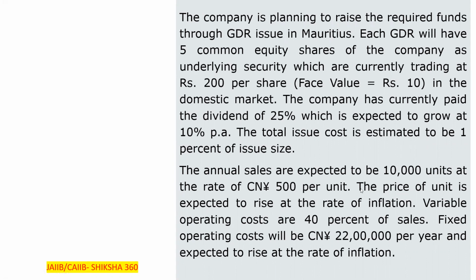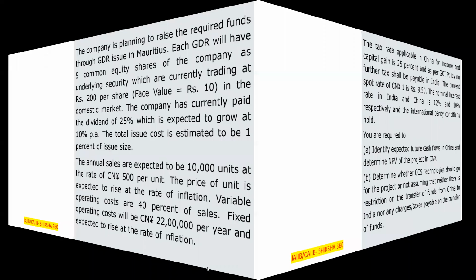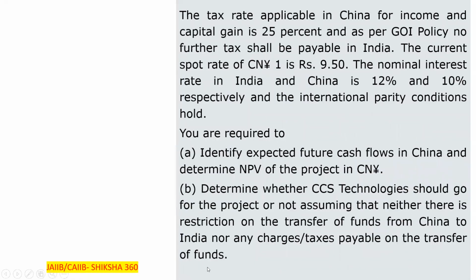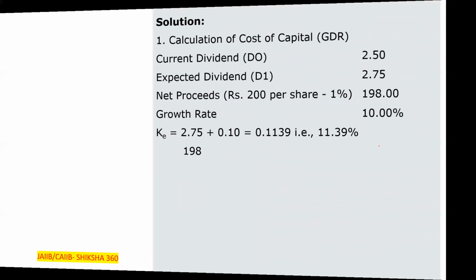What is the price of the shares, how much annual sales they have to achieve, all that we have to cover in this question. After that, we will try to identify the expected future cash flows in China and determine the net present value of the project in Chinese yuan.